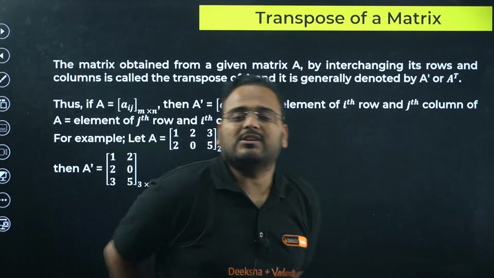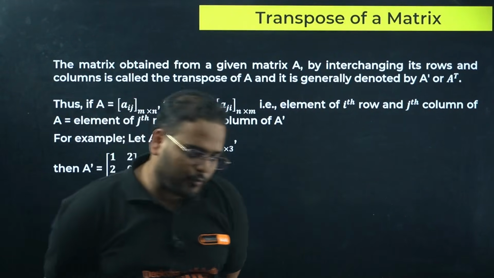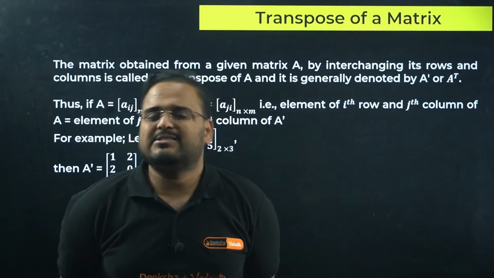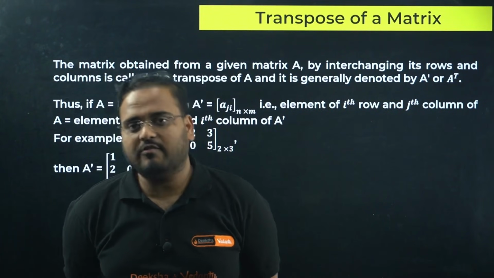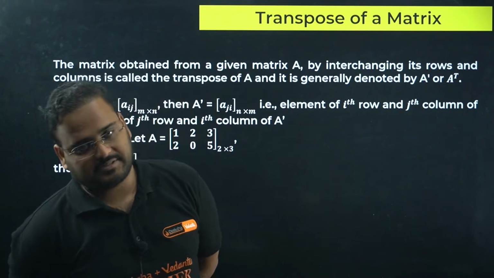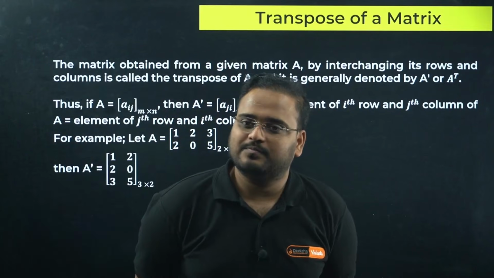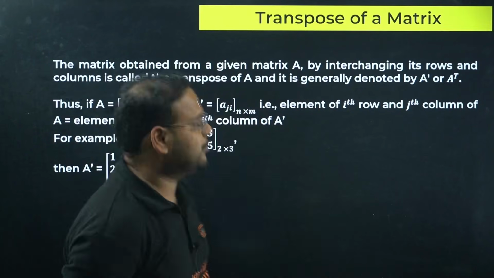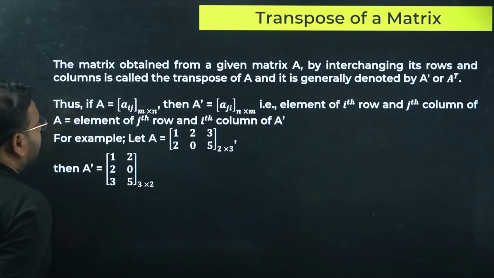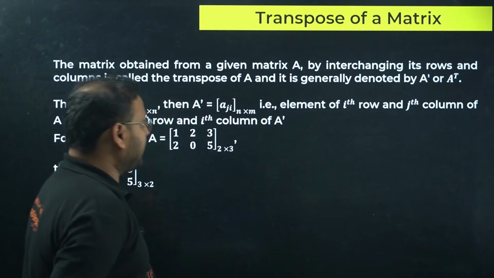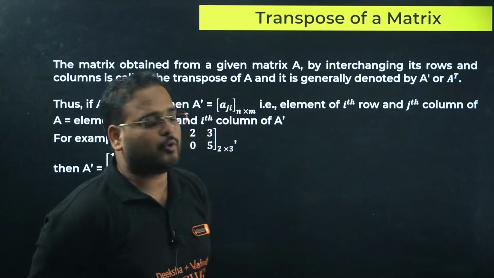Now, next concept and the most important concept for your boards and KCET is symmetric and skew-symmetric matrix, which comes from where? Transpose of a matrix. When I said important, I didn't mean it's difficult also. It's important but not difficult. Let's have a look. Matrix obtained from a given matrix A by interchanging its row and column.